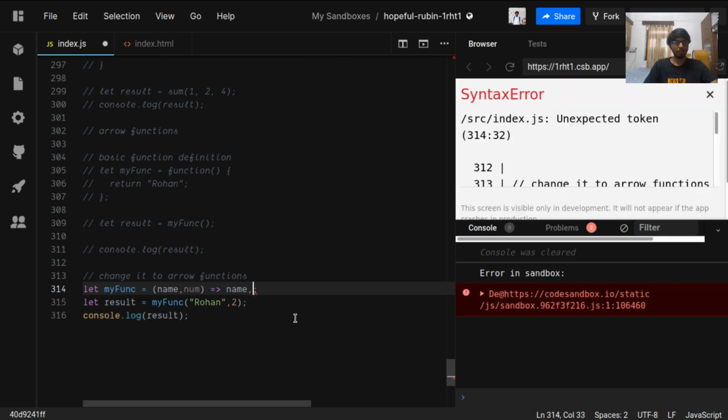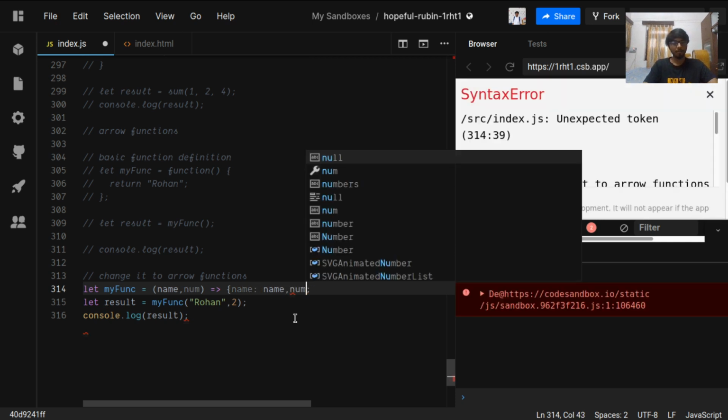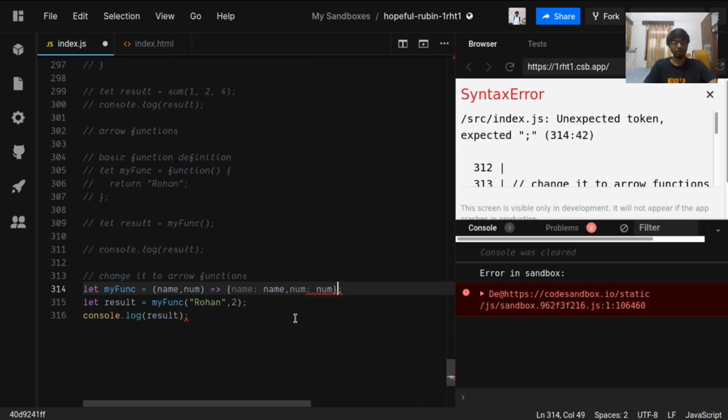So what we can do is make it an object. Name as name, and number as number. We can return the object. What is this? Unexpected token. Okay, so it will not work. Okay, oh, I see what is happening here.